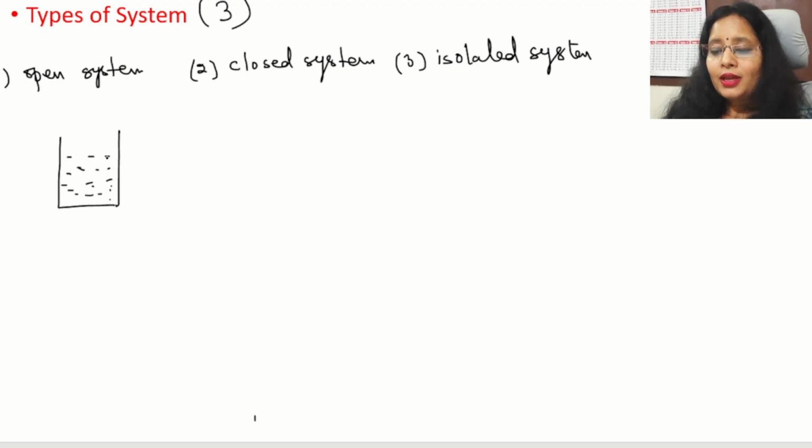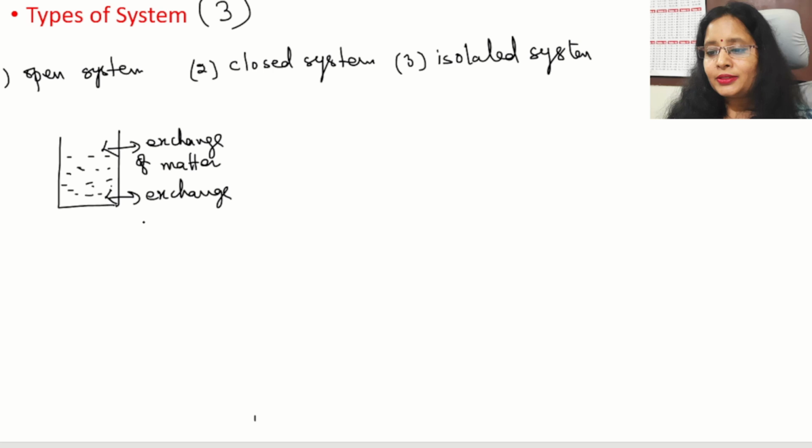Because in an open system, there will be an exchange of matter and also an exchange of energy. Because there is no lid, matter can go out and some matter can also enter the vessel.